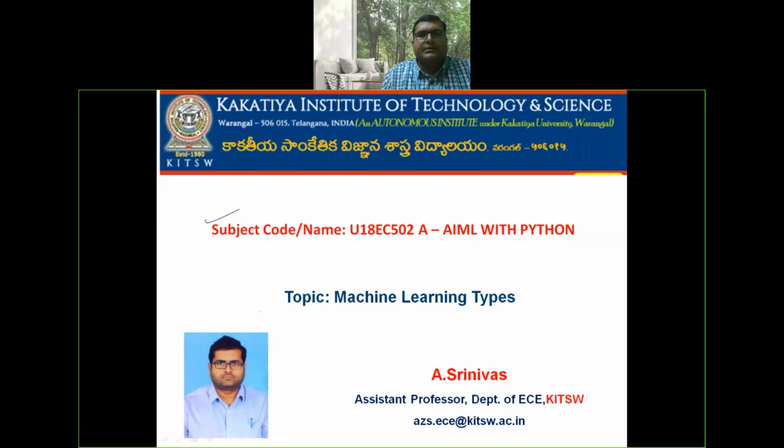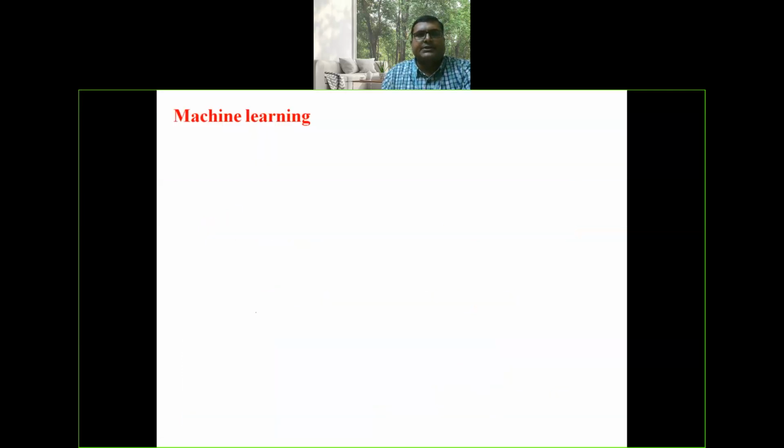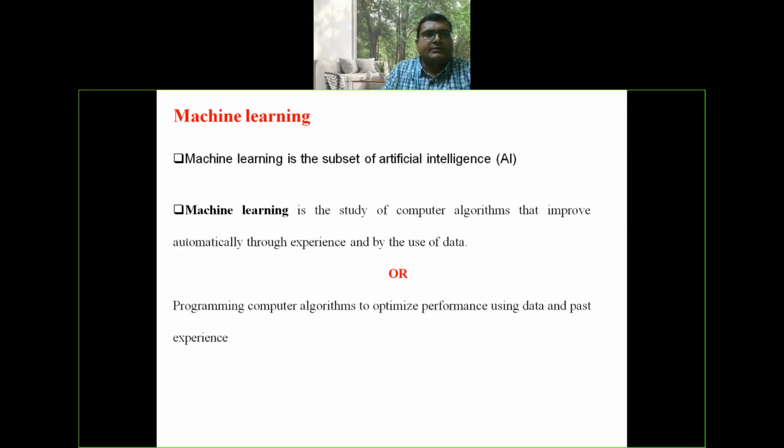Topic: Machine Learning Types. Machine learning is a subset of artificial intelligence. Machine learning is a study of computer algorithms that improve automatically through experience and by the use of data, or programming computer algorithms to optimize performance using data and past experience.